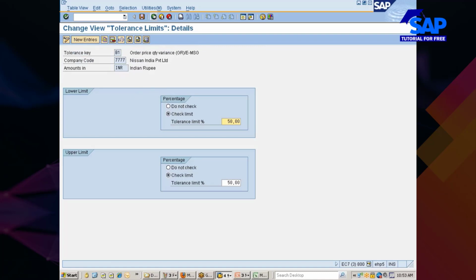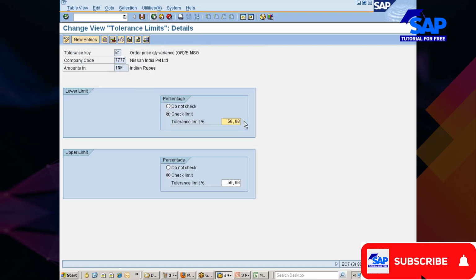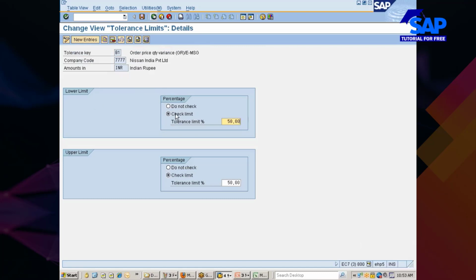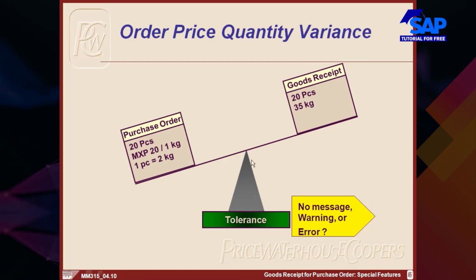percentage, 50%, you have stated here as a lower limit. Upper limit is 50%. Anything beyond these limits, it's going to give you an error message. Okay, if the price difference is more than 50%, if I look at this example on the screen, this is 800, right? 20 multiplied by 20 multiplied by 2, which is 800, isn't it? Here it is 700, 20 multiplied by 35, so the difference is only 100.